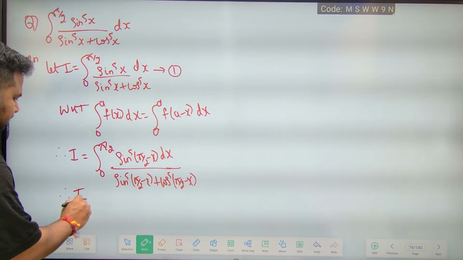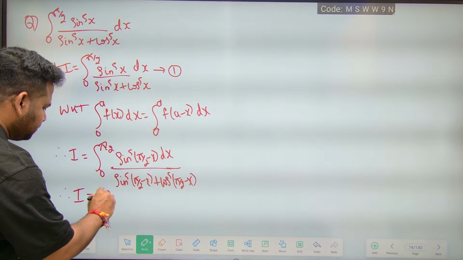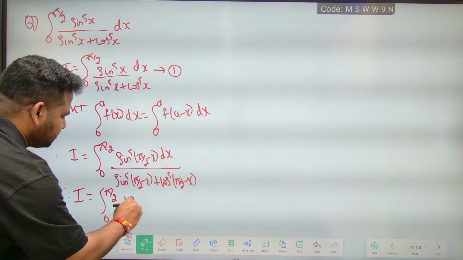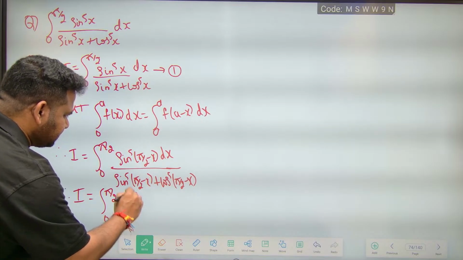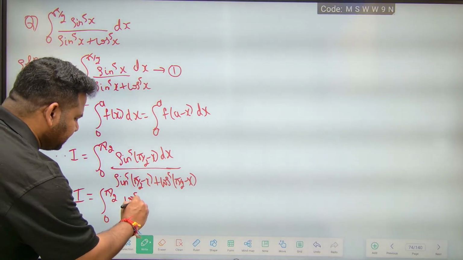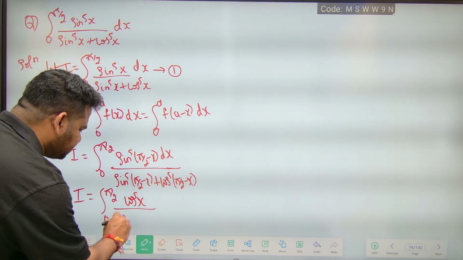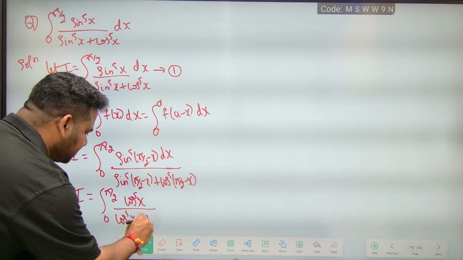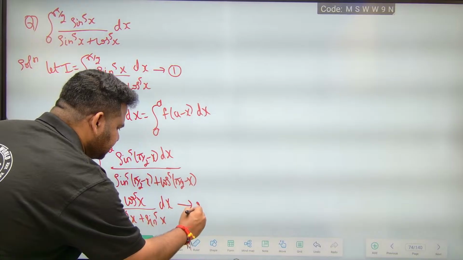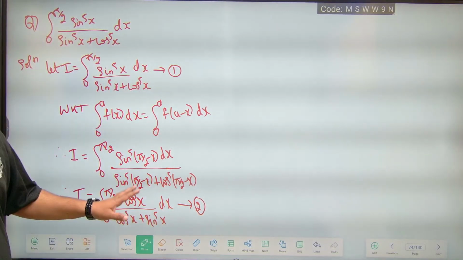Therefore I will become the integral from 0 to pi by 2 of, sin (pi by 2 minus x) is cos x, so cos power 5x divided by cos power 5x plus sin power 5x dx. This I can write as equation 2.